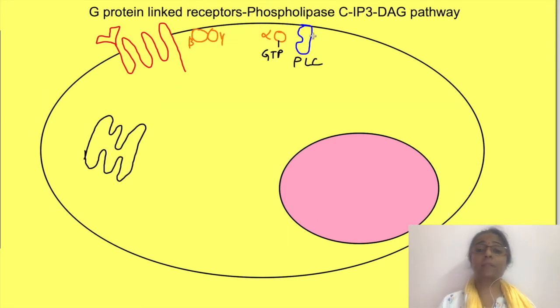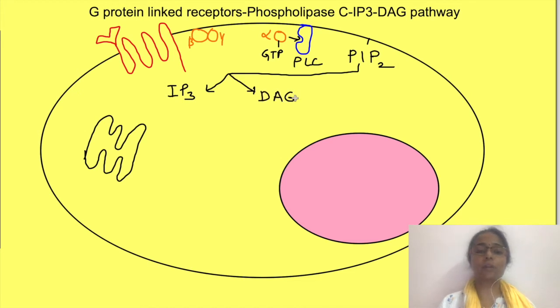Let's now see second messengers if phospholipase C is activated. When phospholipase C is activated by Gq proteins, it causes breakdown of the membrane phospholipid phosphatidylinositol 4,5-bisphosphate into IP3, that is inositol triphosphate, and diacylglycerol. IP3 acts on IP3 receptors present on endoplasmic reticulum. This receptor itself is a ligand-gated calcium channel. When IP3 binds, it opens up, causing release of calcium ions from endoplasmic reticulum into the cytosol.